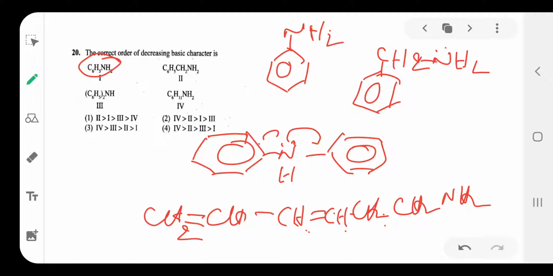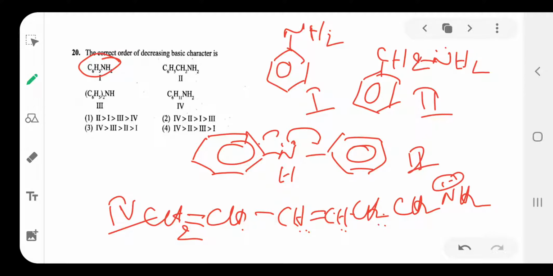So which one is more basic? You see here, 2, 3, 4, 5, 6, 7, 8, 9, 10, 11. This is the fourth one, this is the third, first, and second. Here there is no resonance, so the fourth one, because alternate double bonds are not there, the lone pair of electrons is available but not involved in conjugation. That's why the fourth one is more basic.